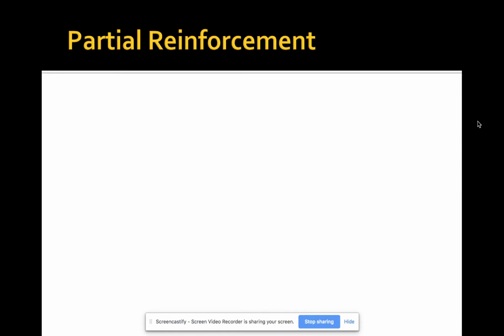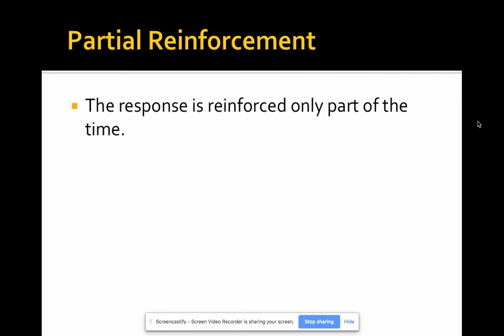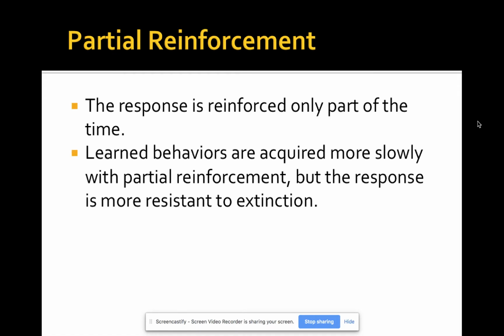There are also partial reinforcement schedules, which are much more common than continuous reinforcement schedules. In partial reinforcement, the response is reinforced only part of the time, just like it sounds, not every single time. In this case, the behaviors are acquired more slowly, but the response is more resistant to extinction. What does that mean? It takes longer for the learning to happen, but the response is less likely to go away. That's what extinction means, to go away.